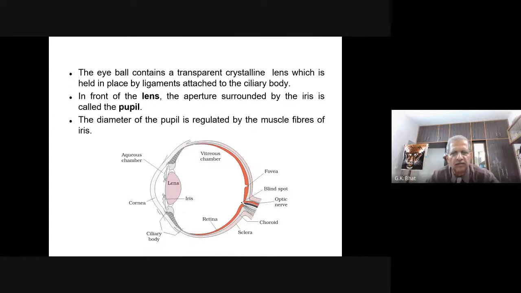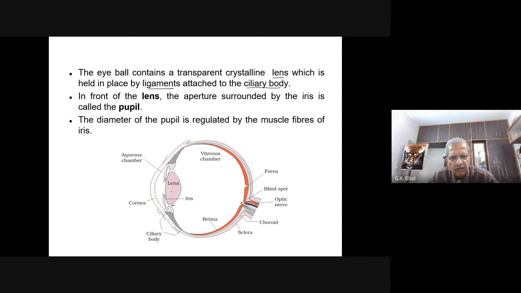The eyeball contains a transparent crystalline lens, and this lens is held in place by ligaments. You can see here, attached to this ciliary body, you come across the ligaments, and this is the ligament that holds the lens. These are the three important points that you should know: ciliary body, ligament, then the iris.